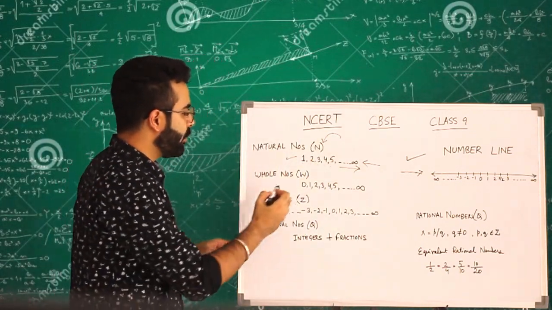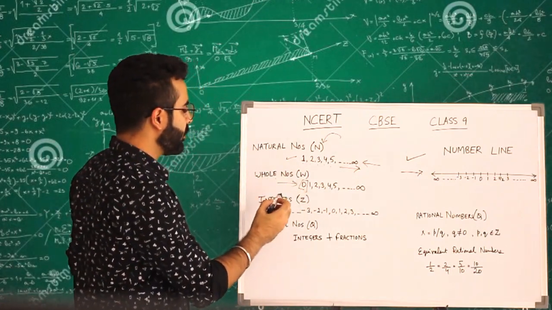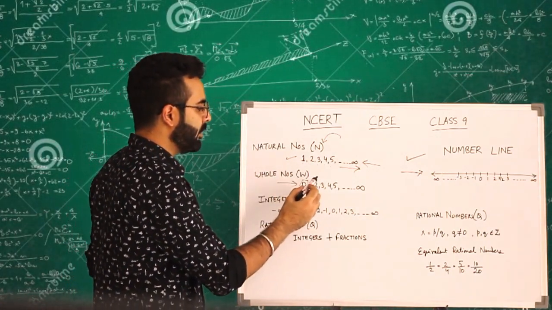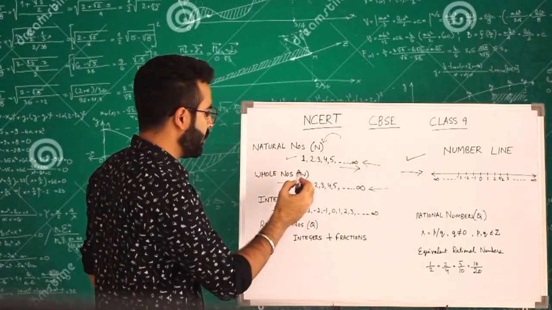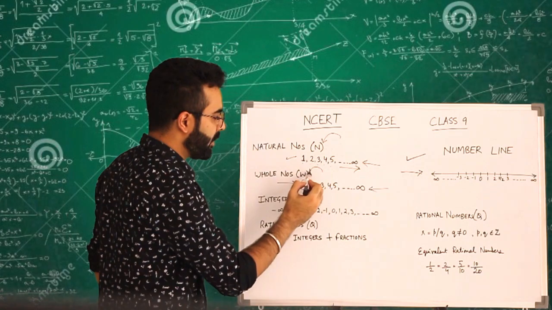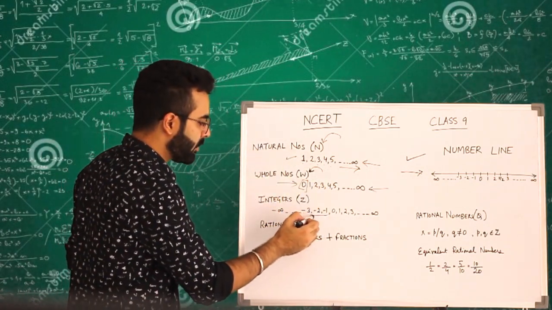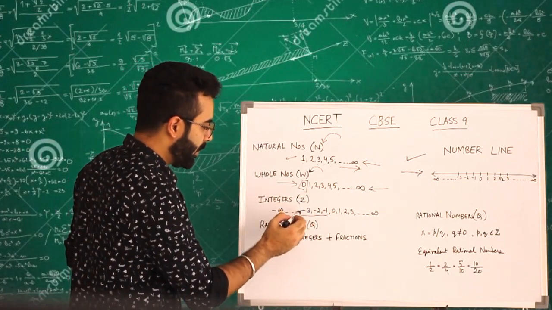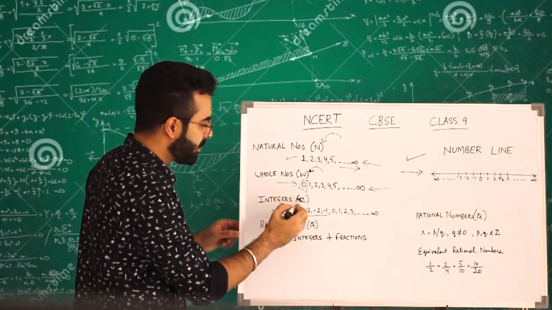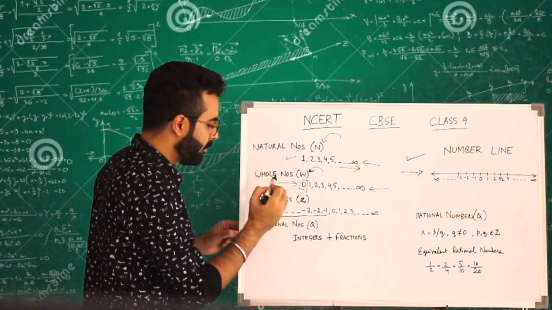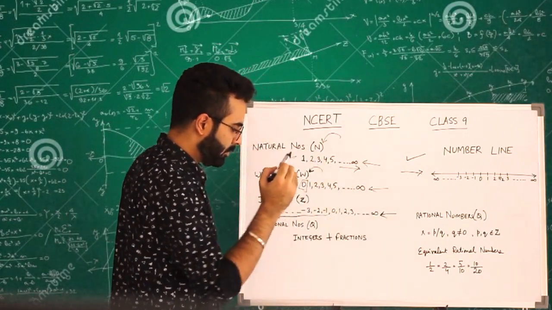Now if we add 0 to this set, it becomes the set of whole numbers. So the numbers from 0, 1, 2, 3, 4, 5 up till infinity are the whole numbers. This set is represented by capital W. Now if we add negative numbers to this, minus 1, minus 2, minus 3 up till infinity, this will make the set of integers, and this is represented by capital Z. So minus infinity to plus infinity is your set of integers.